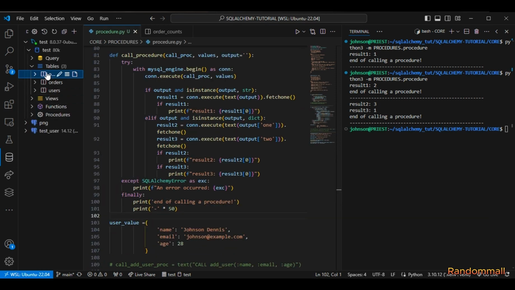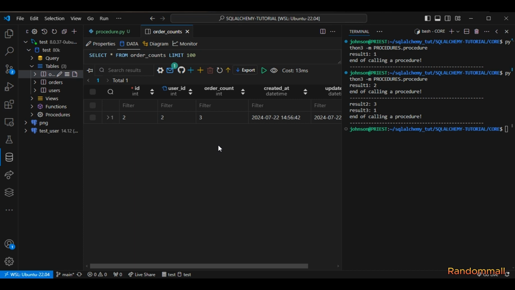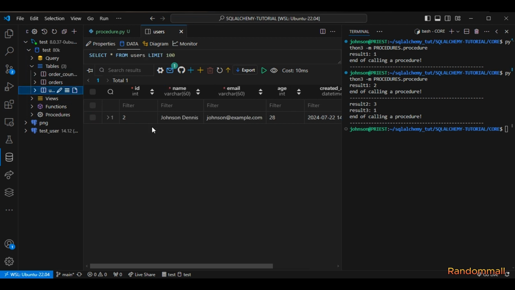So if I open this table, if we go to the order counts, we are seeing that the number of order count is 3, which is what we have here. And this is the number of users in the table, which is what we have here, which is only one user that we have in the table.